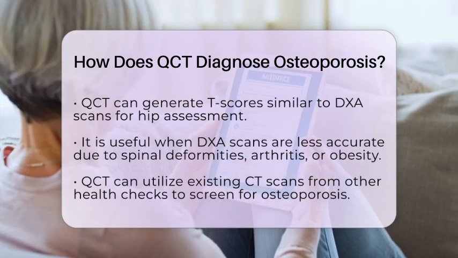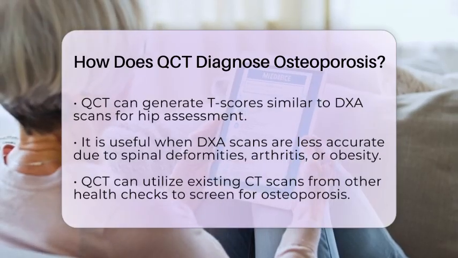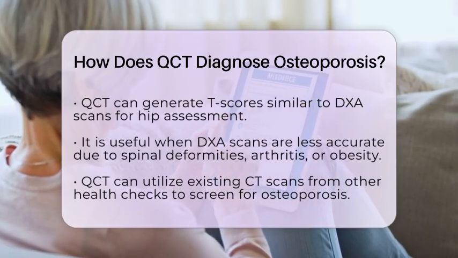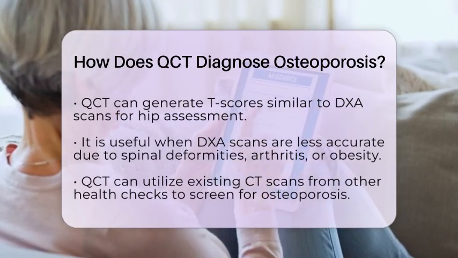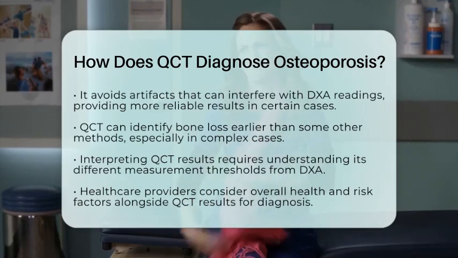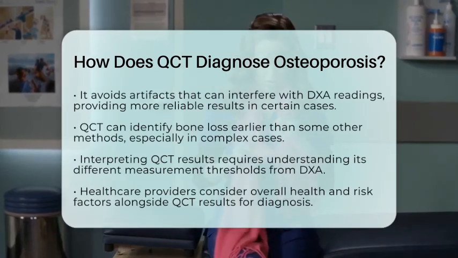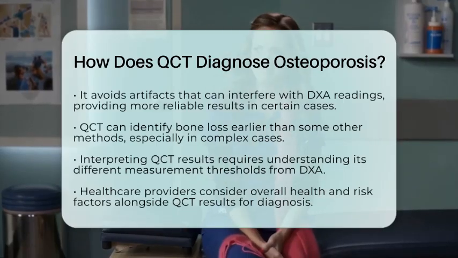Another advantage is that if you have already undergone a CT scan for other health reasons, such as abdominal or chest imaging, doctors can sometimes use those existing scans to opportunistically screen for osteoporosis. This means no extra imaging or radiation exposure is needed, which can help catch bone loss early without additional procedures.